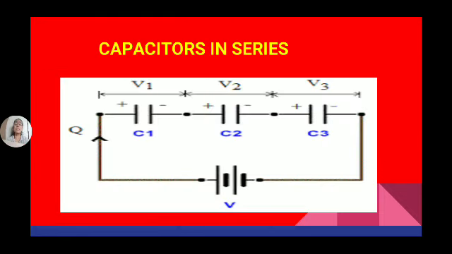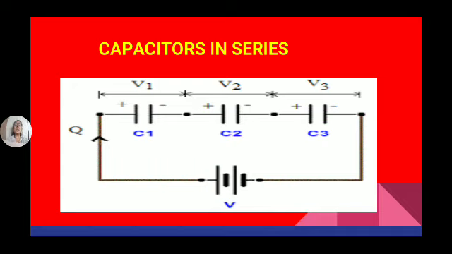And these capacitors can be connected in three different ways. Capacitors can be connected in series, capacitors can be connected in parallel, or we can also connect them in series-parallel. But what is the total capacitance if capacitors are connected in series?